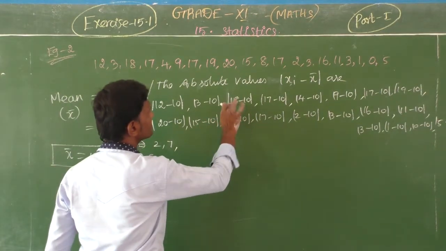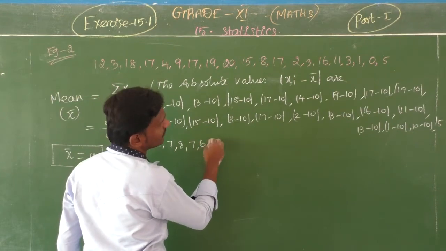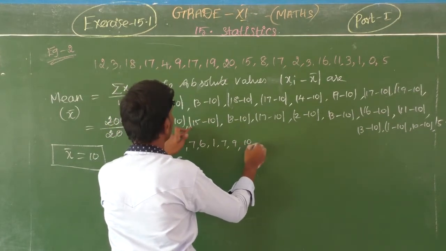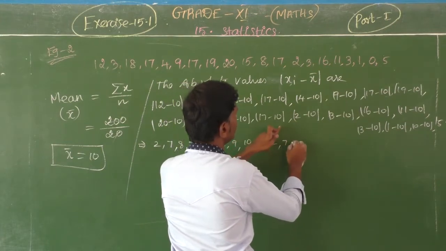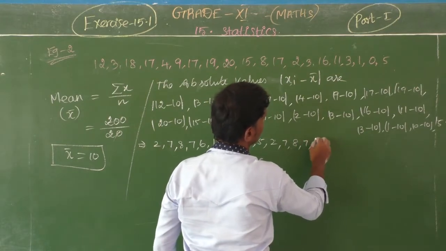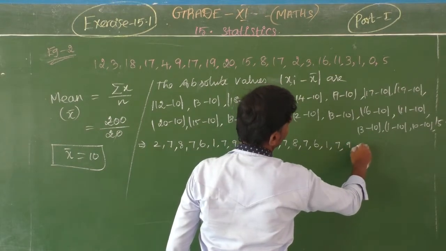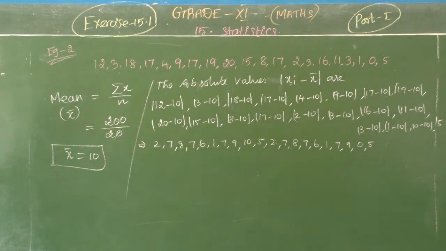Then 18 minus 10 is 8, 7, then 6, 1, 7, 9, then 10, 5, 2, 7, 8, 7, 6, 1, 7, 9, 0, then 5. So like that we want to take all the absolute values. Okay. Second step completed.